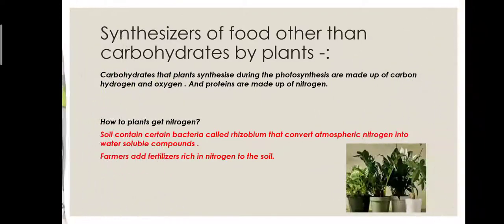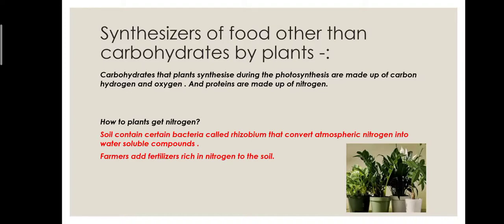Now, synthesis of food by plants other than carbon dioxide, what are they? The carbohydrates that plants synthesize during photosynthesis are made up of carbon, hydrogen and oxygen. Plants make carbohydrates using carbon dioxide, hydrogen and oxygen. With these gases present in the air, they make it.